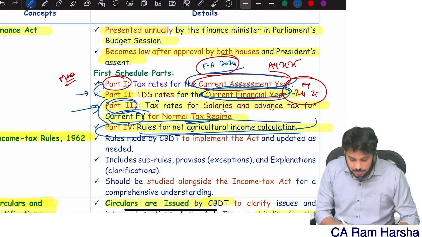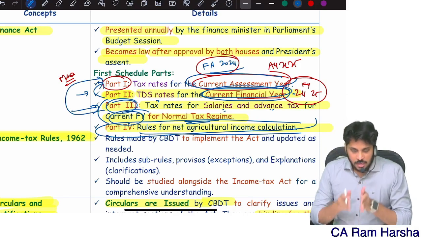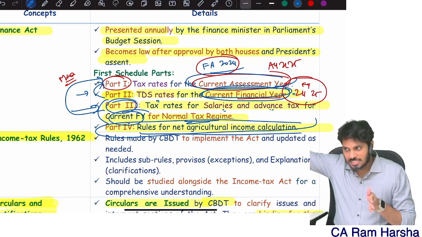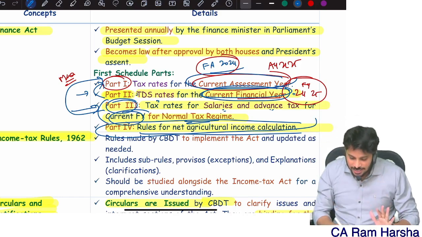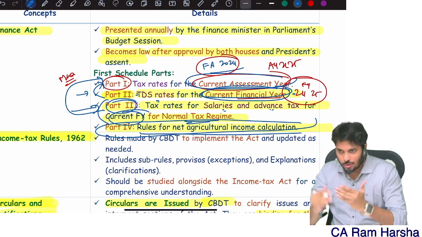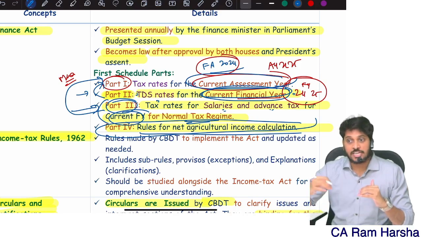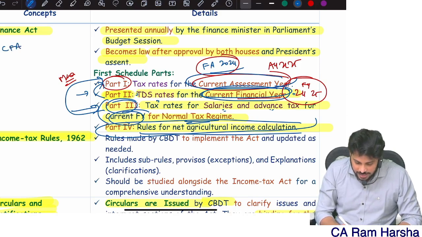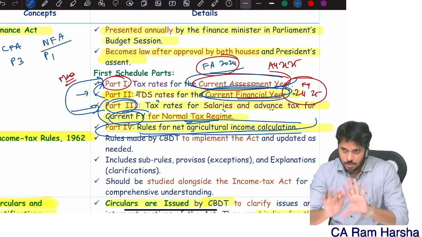Actually, I told part 2 with the part 1, right? You can substitute part 3 with part 1. Nothing but in the latest Finance Act, part 3 will become part 1 of the next year Finance Act. Exact copy paste. Part 3 will become part 1. Actual TDS rates also will contain same discussion only. Part 2 also contains more or less same discussion, but part 2 is wider. In the sense, it also talks about TDS under various sections. So now current Finance Act part number 3 will become part number 1 of the next year Finance Act. Simple. You can make this statement.